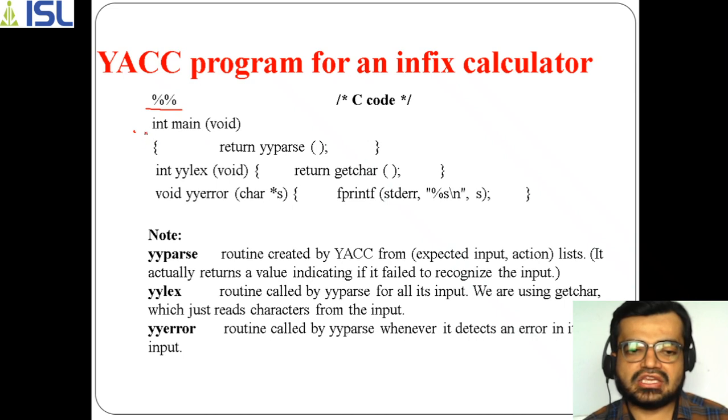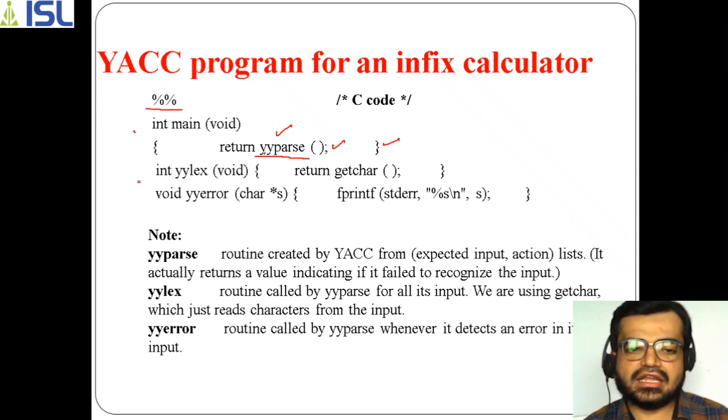So in this initial part we are taking a main function, and here we need to call yyparse. This yyparse is a function which calls the parsing process. So yyparse has to be called, and it will be called in the main function. That's why we have taken it in the main function, finally we are returning the yyparse function. And here the main function gets closed.